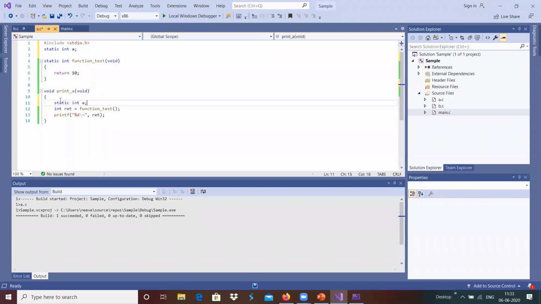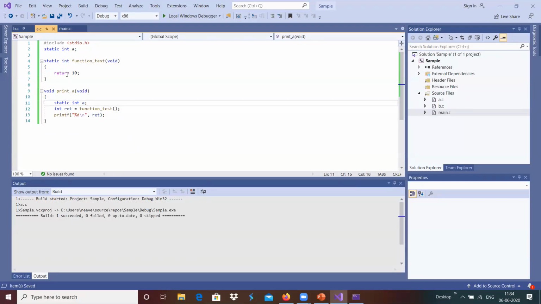If we have two variables with the same name, a global static and a local static, whenever we access it within this function, the variable content will be the local static one. The global one will not be accessed here. The static integer a global static and the static integer a local static have two different memory locations, and whenever we access within this function, this particular variable location will be accessed.